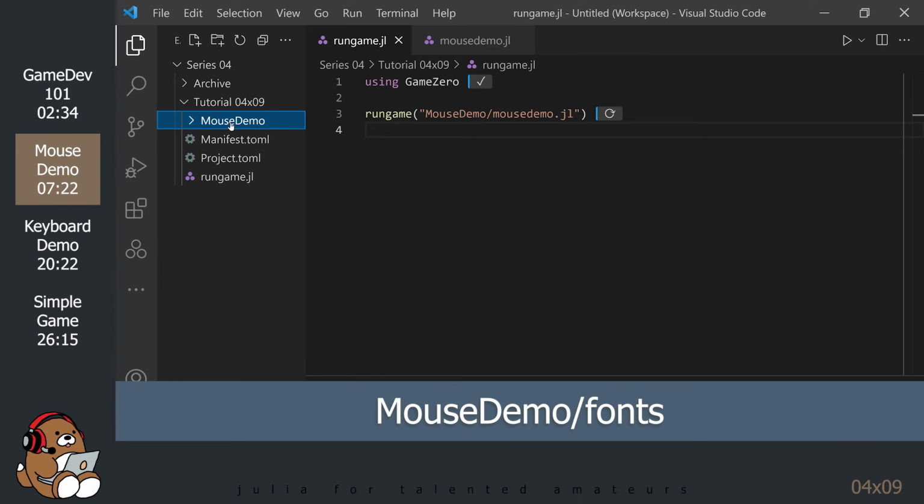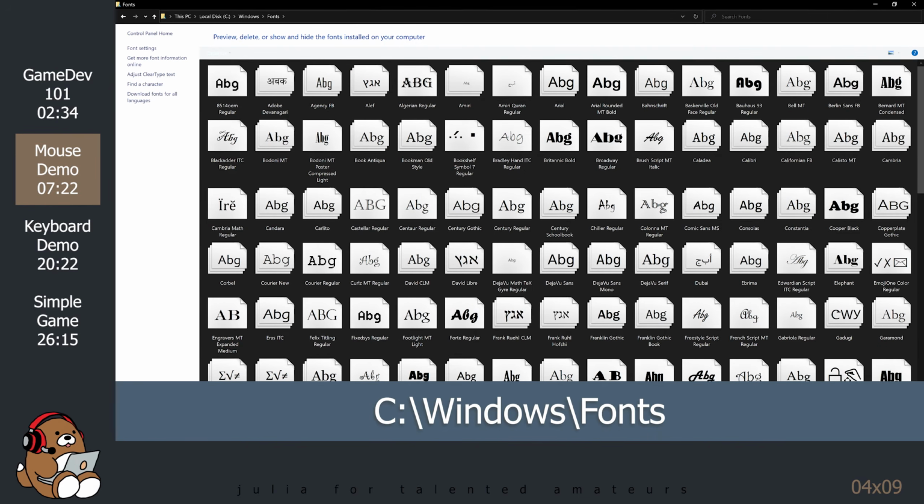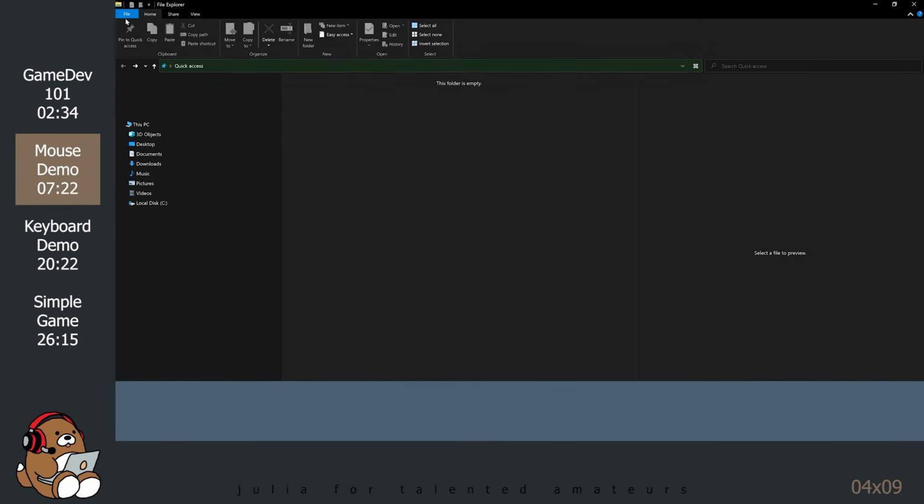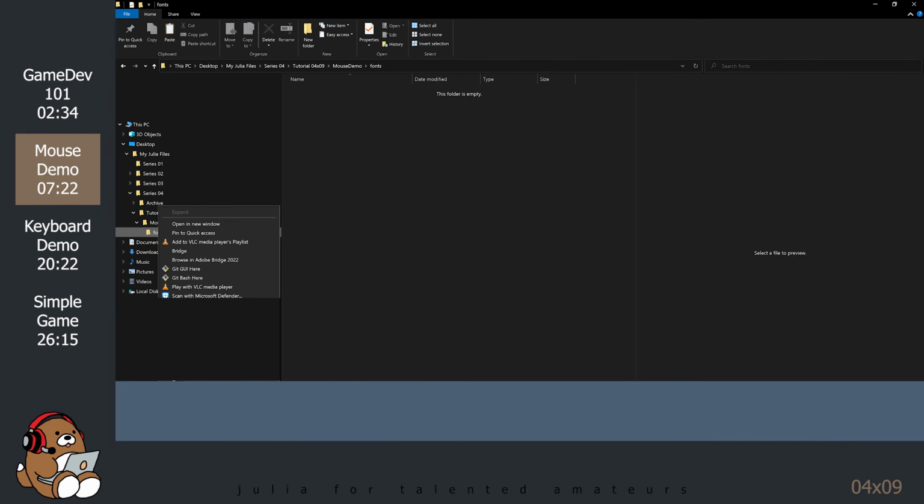So, back in VS Code, let's go ahead and set up a fonts folder inside our mouse demo folder. Now, go to the directory location for your system's fonts. I'm using Windows, so my fonts are located on my hard drive in the fonts folder inside the Windows folder. You can select any font that you like and copy that font file and paste it inside the fonts folder that you just created. I'm going with Comic Sans MS Bold.